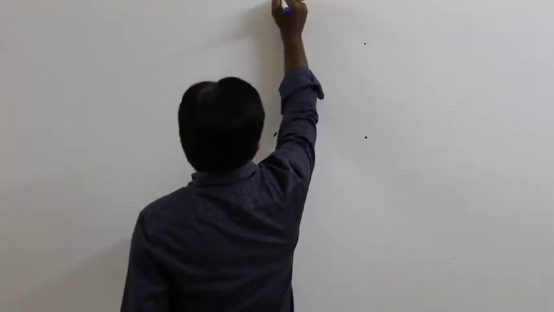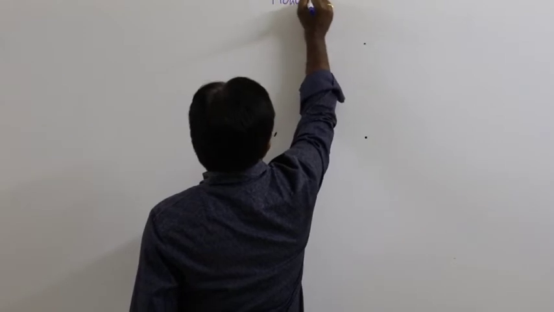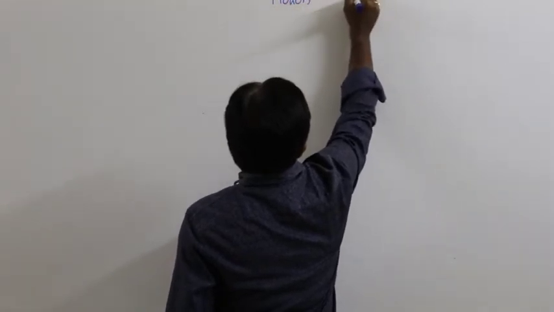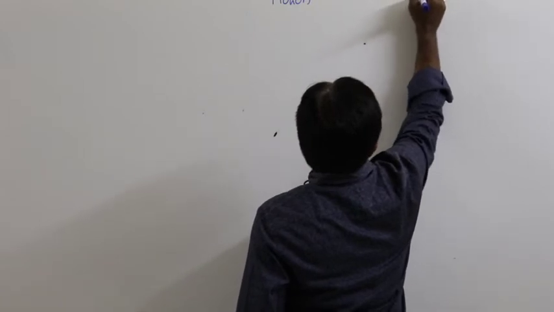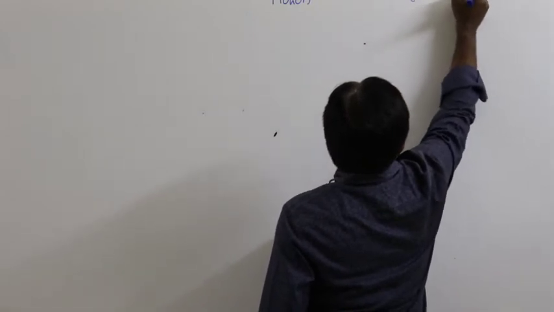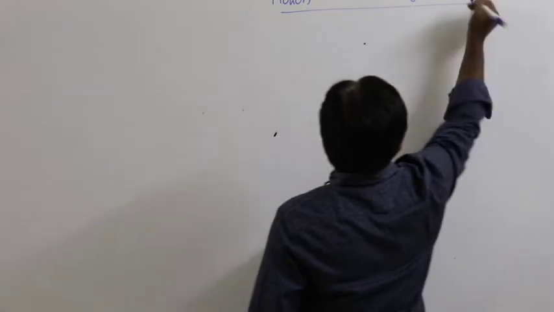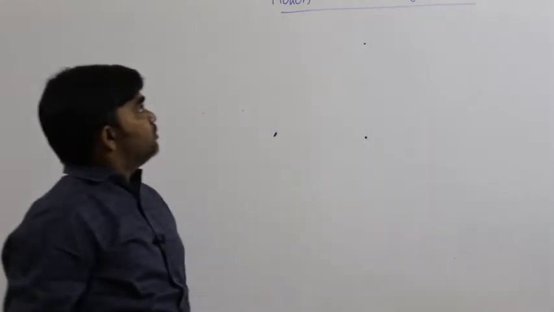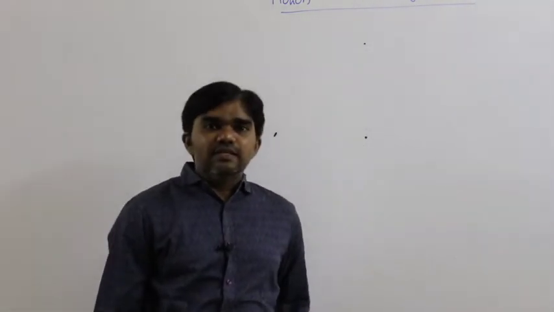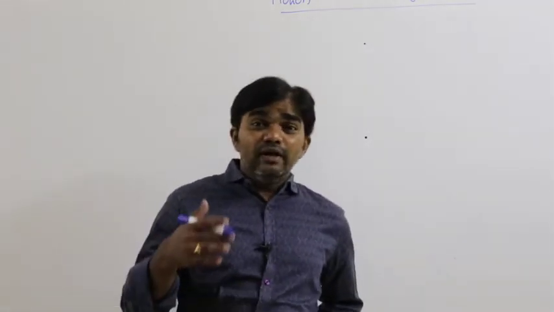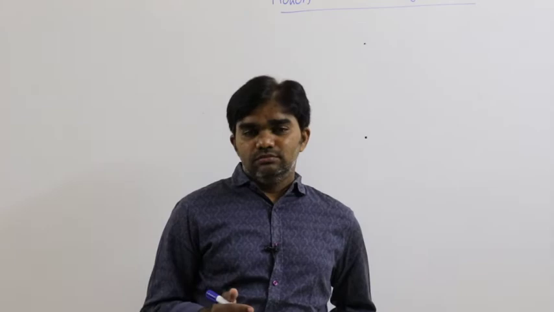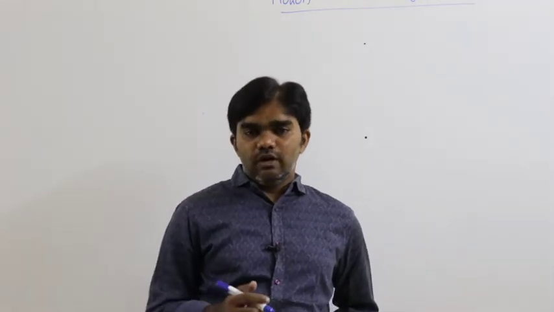So come to our original topic right now. The chapter name is motion in a straight line. The first topic is motion in a straight line. So what is a straight line? How many types of motions do we have? How many dimensions do we have?